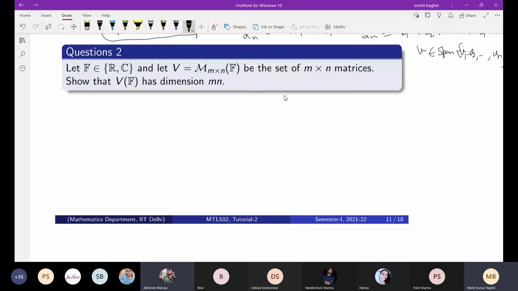Okay. And what is basis? Basis is the maximum LI set and spanning set. Basis is an LI set and spanning set.